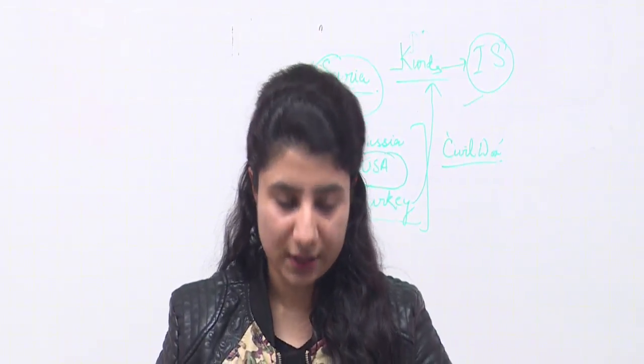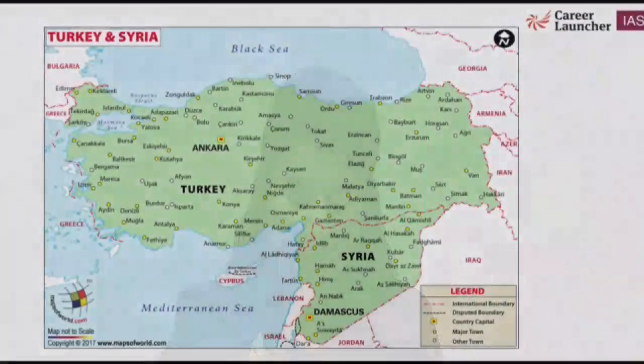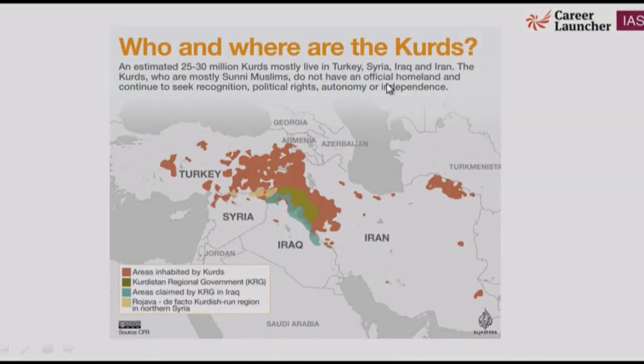Things will be more clear just within a while. Can we see map of Syria and Turkey? They are sharing immediate neighborhood. Now see another map. So can you see the areas inhabited by Kurds in this map? Who are Kurds? They belong to Sunni Muslim cult, and they continue to seek recognition in the countries like Turkey, Syria, Iraq and Iran.